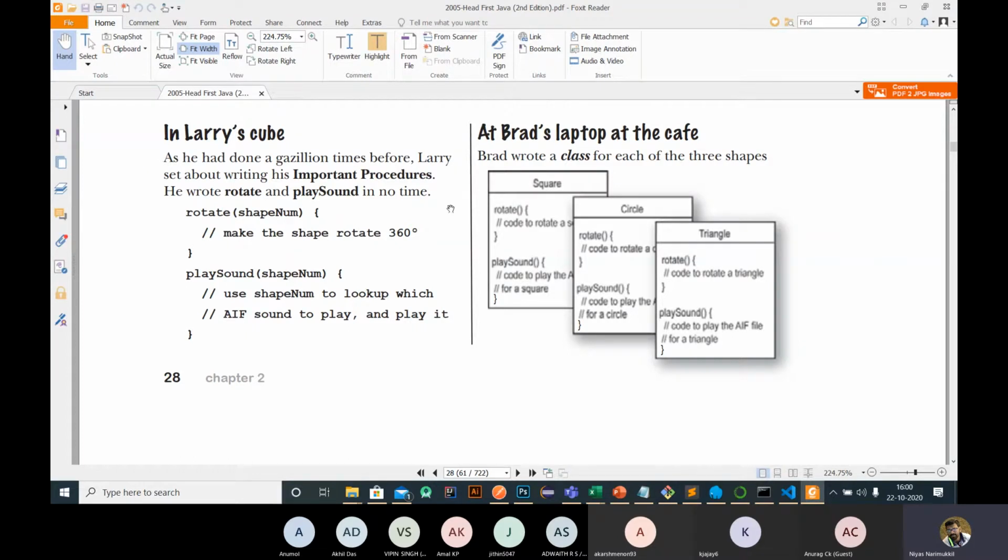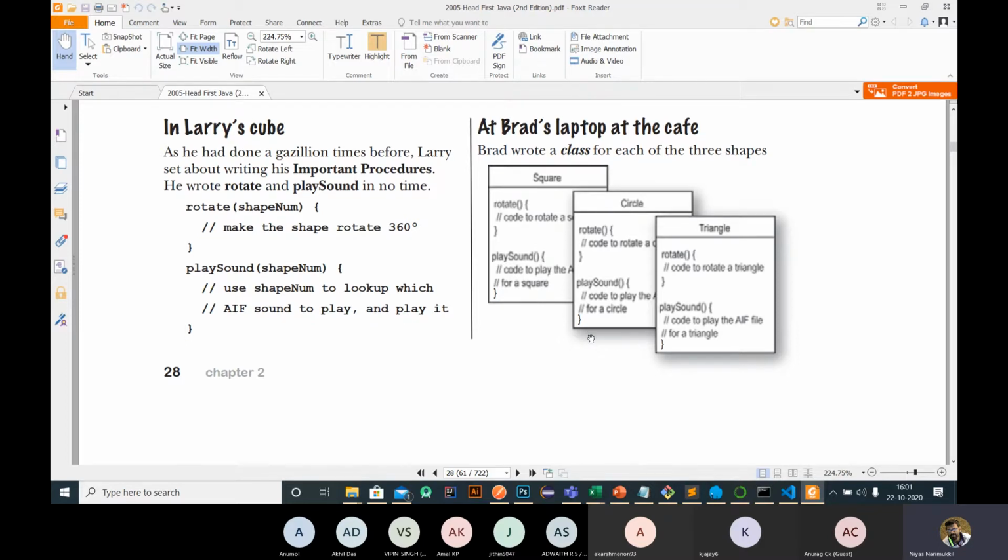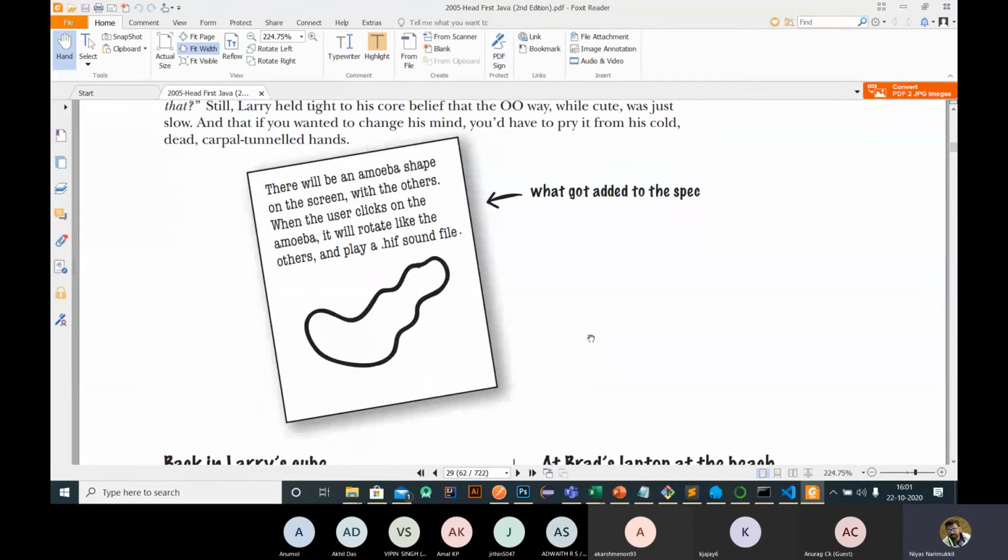So if we consider this a competition, we can say that Larry wins, because Larry needs to create only this kind of code, but Brad needs to create a lot of code, which will take time. So Larry thinks he wins the competition, and then the boss came and made some changes. The boss asked them to create another object inside the graphic interface. That object is an amoeba.